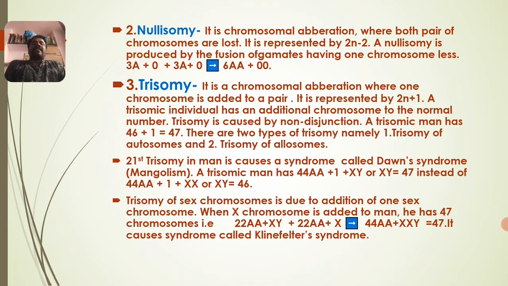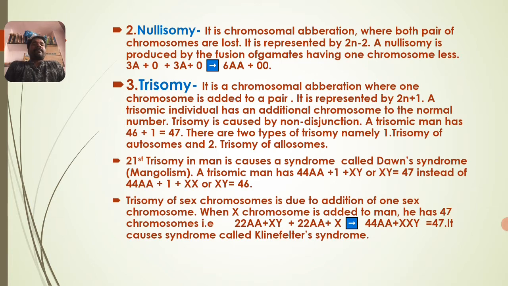And the next one is trisomy. It is a chromosomal aberration where one chromosome is added to a pair. See, monosomy and nullisomy refer to loss of chromosomes, but in trisomy there is addition of one chromosome to one pair. Already a pair is there, and in addition to that pair there is one extra chromosome, which is represented by 2n plus 1.